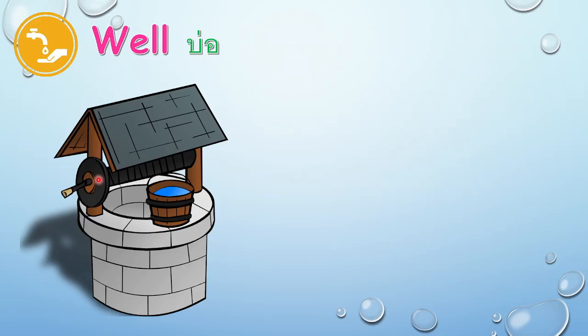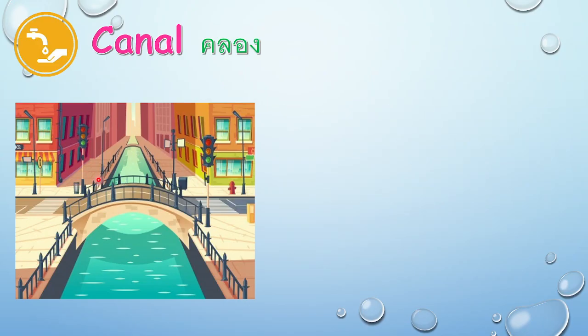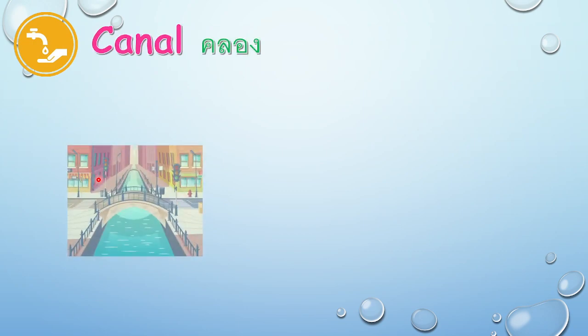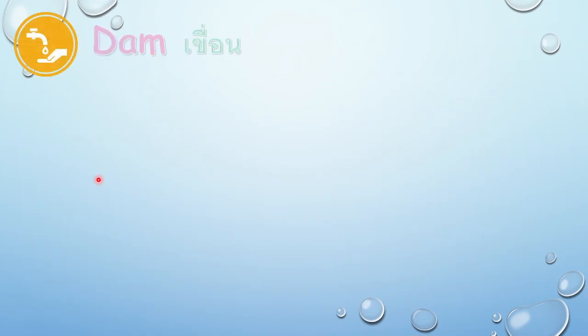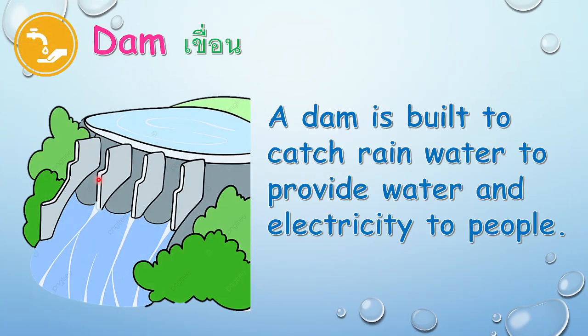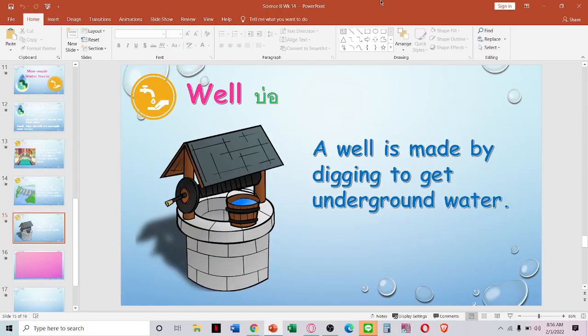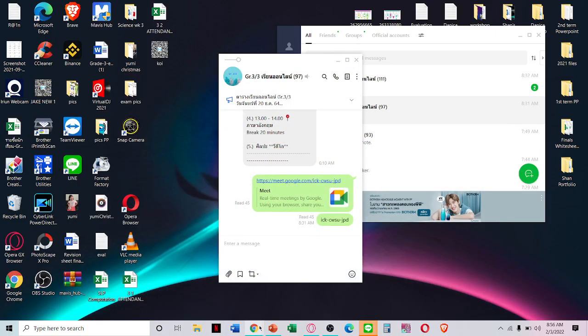Okay. Again, man-made water sources have fresh water only. The examples are canals, what else? Dam, and well. But actually, there are many more. Okay, now let me show you the video for today.